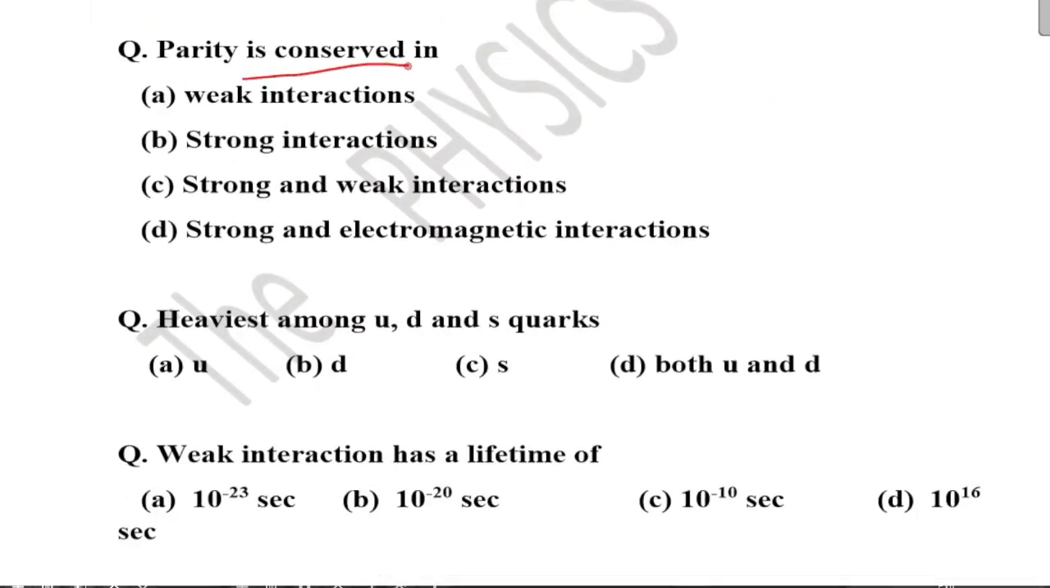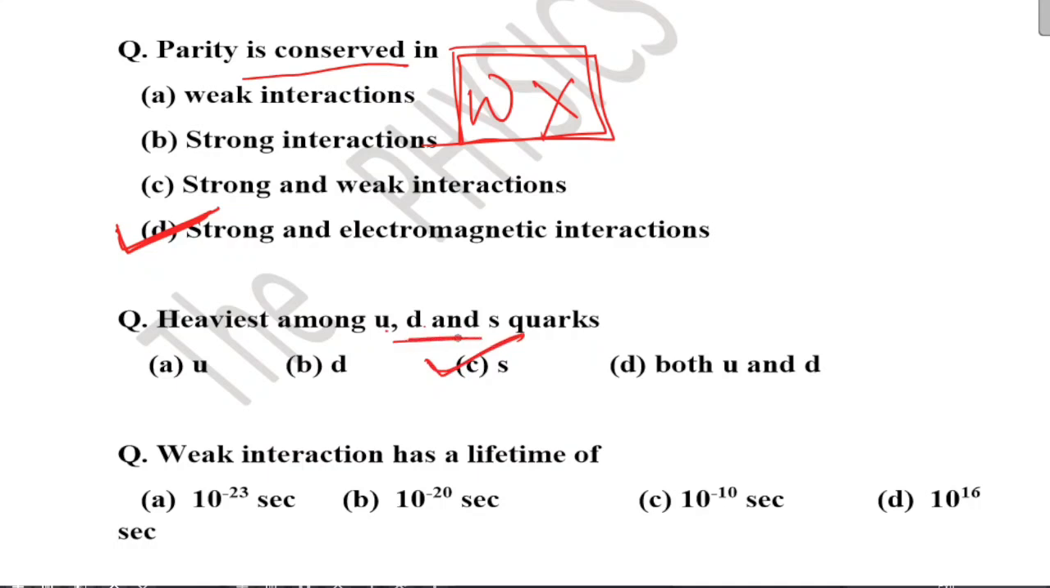Parity is conserved in strong and electromagnetic interactions. Remember, parity is not conserved in weak interactions. Only conserved in strong and electromagnetic interactions. Heaviest among U, D, and S quarks. S quark is heaviest among these three up, down, and strange quarks. U and D have approximately the same mass, around 0.39 mega electron volt, and for S quark it is around 0.5 mega electron volt, approximately. So this S quark is heaviest.